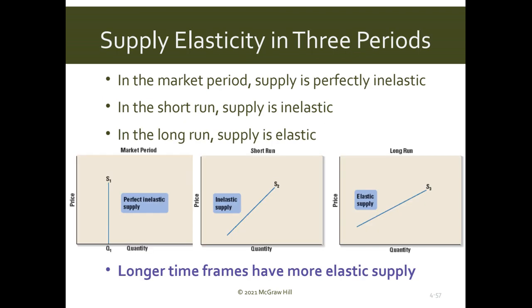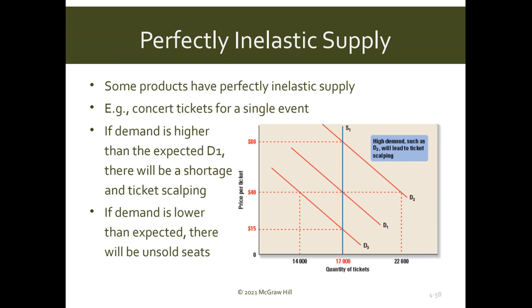Elasticity of supply, these are different elasticities. These are different supply curves with different elasticities. Perfectly inelastic supply, that is a vertical line. So you can see if demand changes, quantity will not change because supply is fixed. Just read this, it's self-explanatory. Income elasticity.